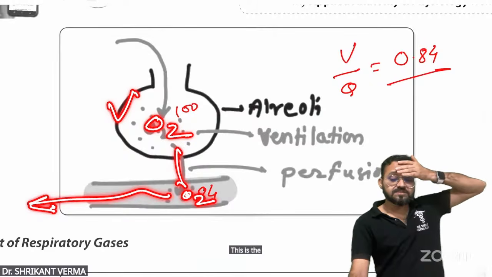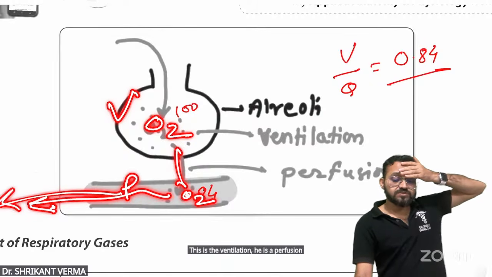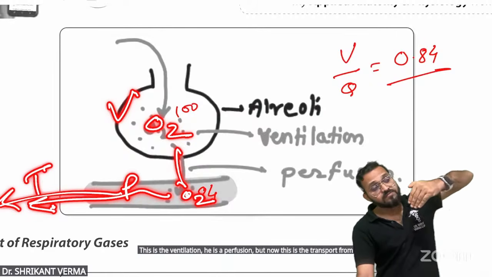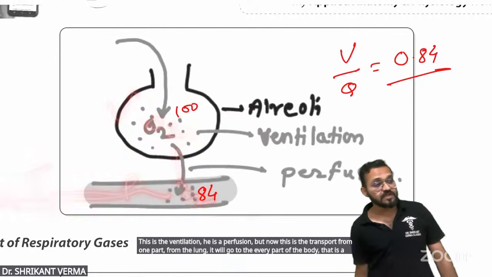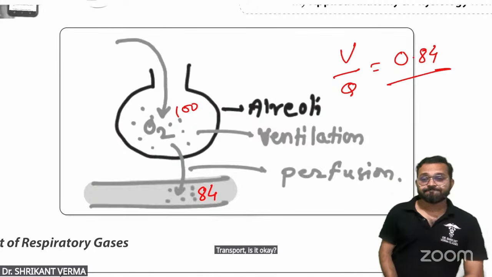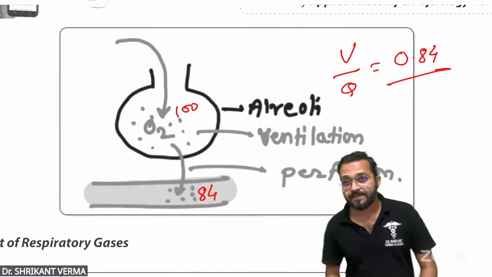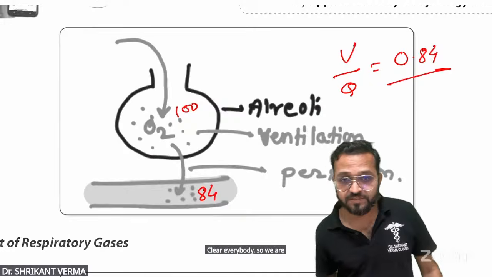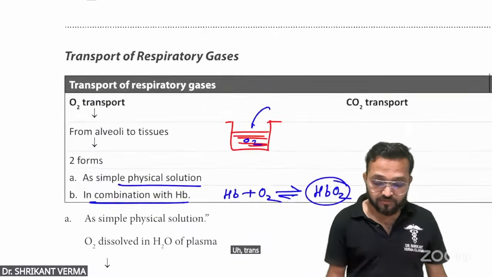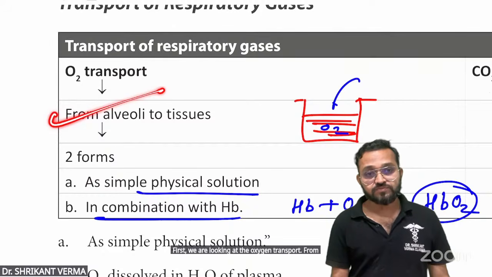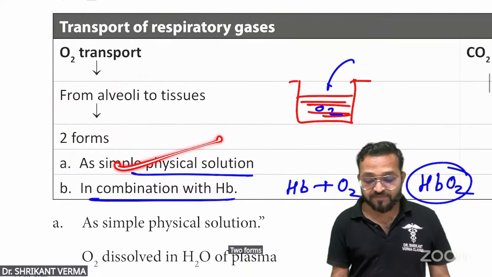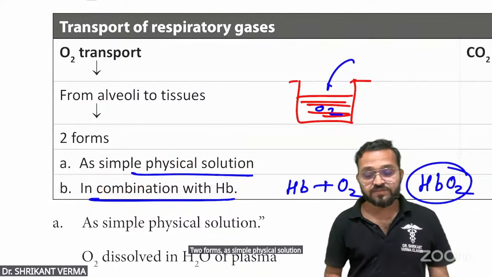This is the ventilation, here is the perfusion. But now this is the transport from one part, from the lung, it will go to the every part of the body. That is the transport. Is it okay? Clear, everybody? So we are looking the ventilation, perfusion, transport. So now catch. First, we are looking the oxygen transport from alveoli to the tissue. Two forms, as simple physical solution and in combination with the hemoglobin.